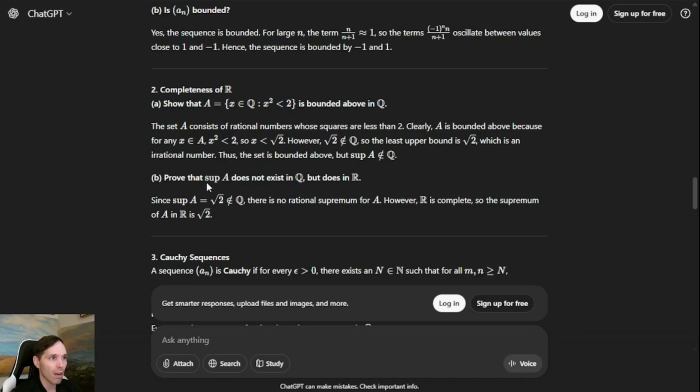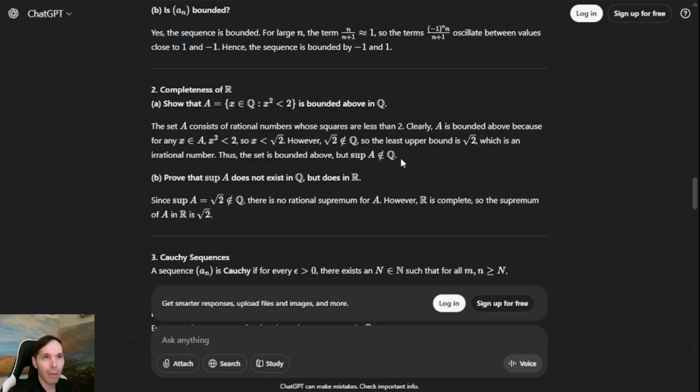I would really prefer that they were to show what a supremum actually is by demonstrating it using some sort of analysis. And the way we would want to do that on this one is to first demonstrate that the square root of 2 is in fact a supremum for the set. And that's pretty straightforward. It is bounded above. But then the supremum has to be the least upper bound. So we need to show that any upper bound lower than root 2 actually is surpassed by an element of the set. And currently they have not done that.